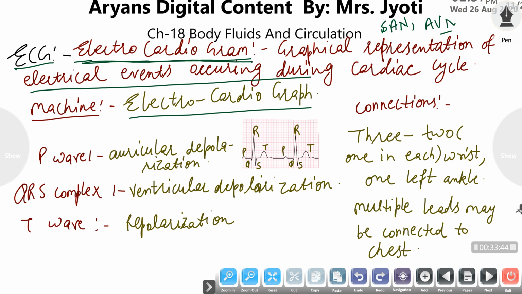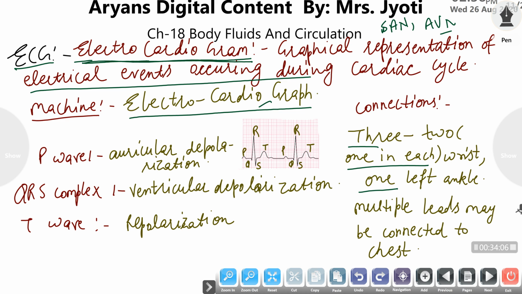For ECG we have to connect a person to this machine, and for this connection we have leads. There are generally 3 leads connected, one to each wrist and one to our left ankle.